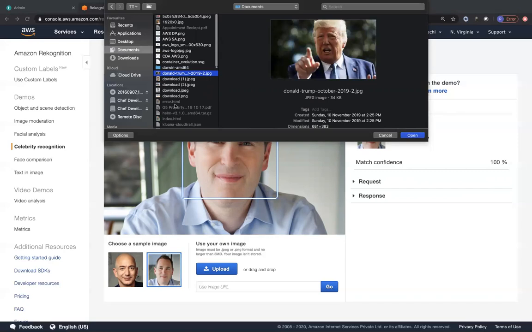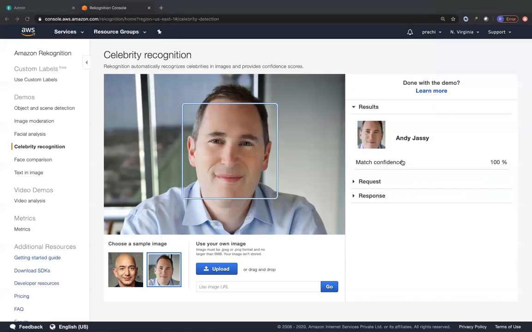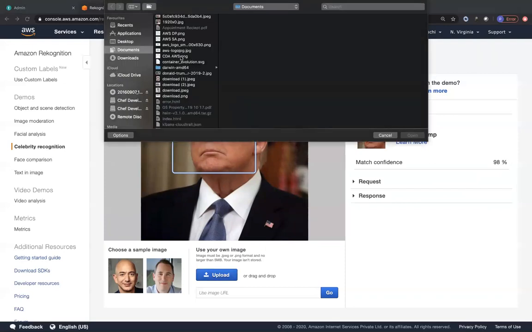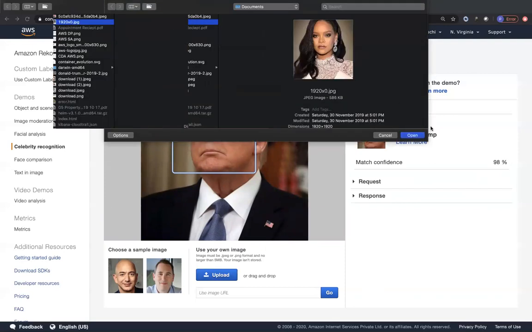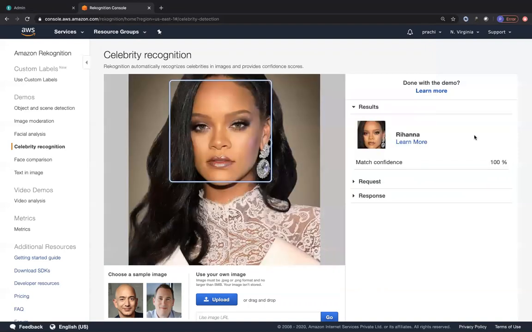So it's Donald Trump. Let's go ahead and get another photo of this guy. Yep. Now let's see if it's able to find out. So we just uploaded this photo. Yep, it's able to find out it's Donald Trump, 98%. Let's upload one more person. My favorite singer, Rihanna. Let's see if it's able to find out. It's taking a little bit of time. Yep, it's able to find out it's Rihanna, 100% confidence match.